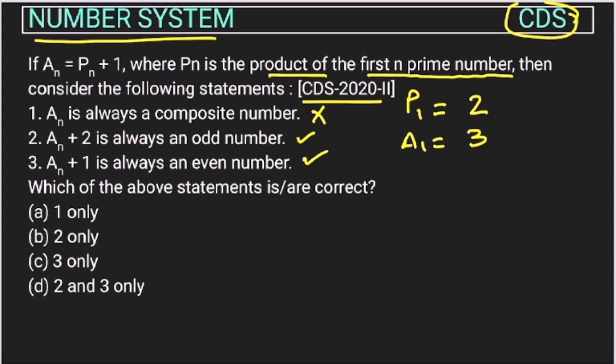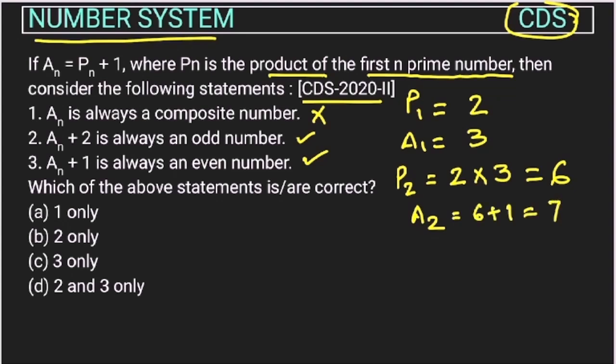Now let's check if we are taking n as 2, then P2 will be the product of the first two prime numbers, 2 and 3, so their multiplication is 2 into 3 equals 6. Then a2 will be 6 plus 1, so we are getting 7, right? So the first is cancelled in the first case, so no need to consider the first. We will just see the second and third. But even if you check the first also, because we are getting 7, 7 is not a composite number, so the first is wrong here also, right?